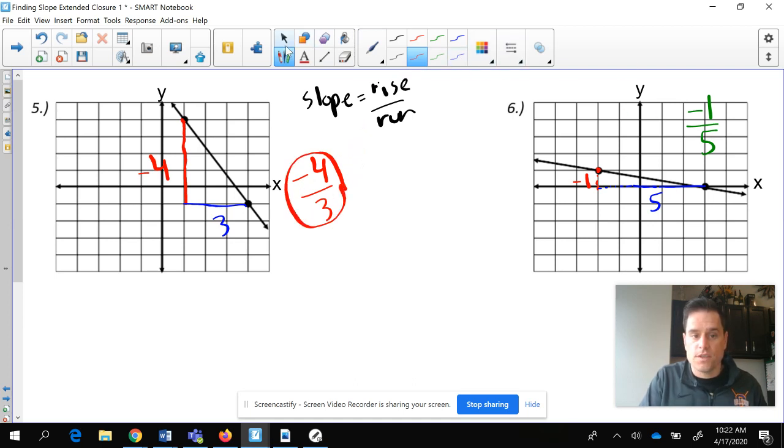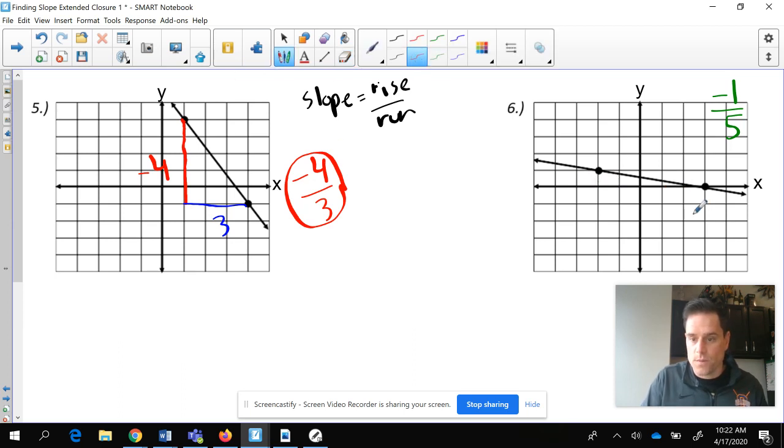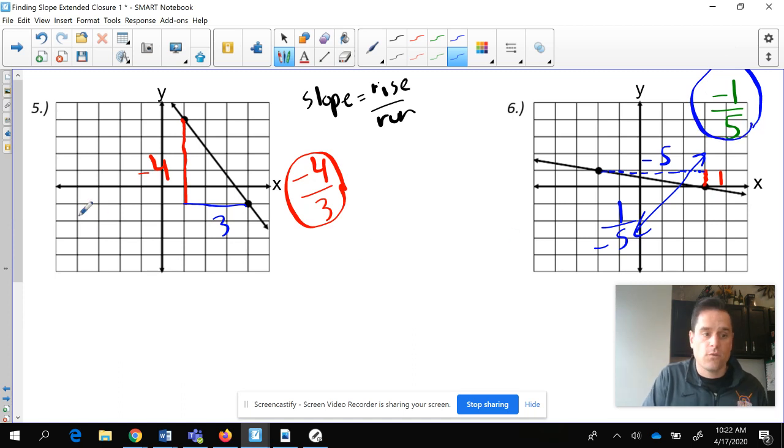Again, I don't want to confuse you too much, but you could have gone the other way. You don't have to. It doesn't matter how you solve this. I'm going to erase this real quick. We're going to solve it the other way. You could have gone this way. I'm so stoked on this pen, by the way. It's like the best pen ever. That's a positive 1. And you could have gone negative, right? Going to the left is negative 1, 2, 3, 4, 5. That would be a negative 5. And you could have had a 1 over negative 5. And that gives you the same answer. Super cool. The slope here is negative 1 over 5.